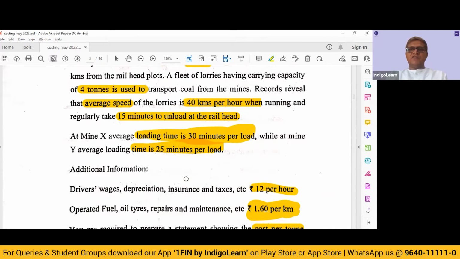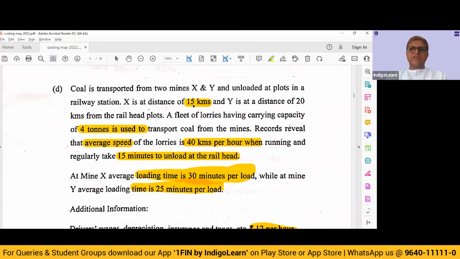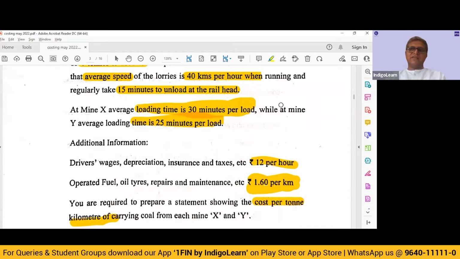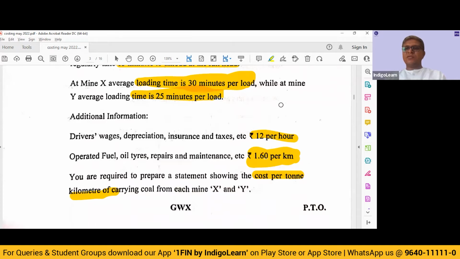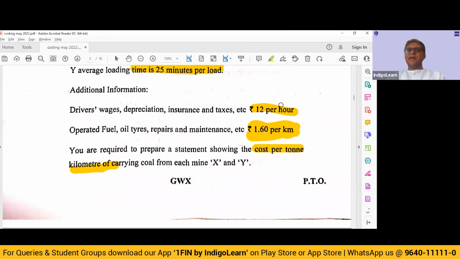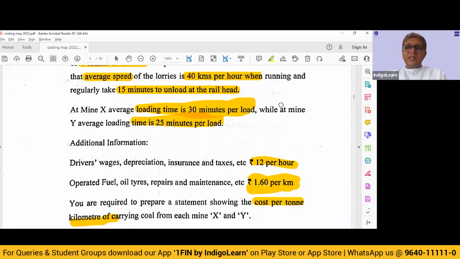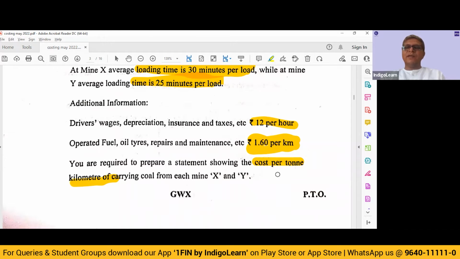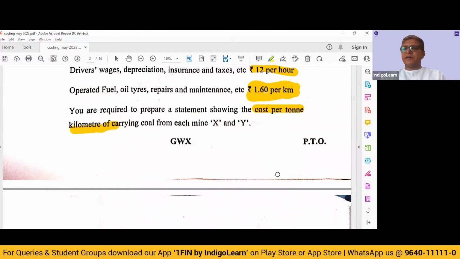So in case of mine X, we will have a distance of 15 kilometers and 4 tons are being carried. So 15 into 4, we have 60 ton kilometers in case of pickup from mine X. In case of pickup from mine Y, we will have 20 kilometers into 4 tons, so 80 ton kilometers. Whatever total cost we get for X, we have to divide by 60 ton kilometers to get cost per ton kilometer. For Y, we'll have to divide it by 80. So very simple: find out the distance, find out the time, arrive at the total cost, divide by the ton kilometers and calculate the cost per ton kilometer from each mine.